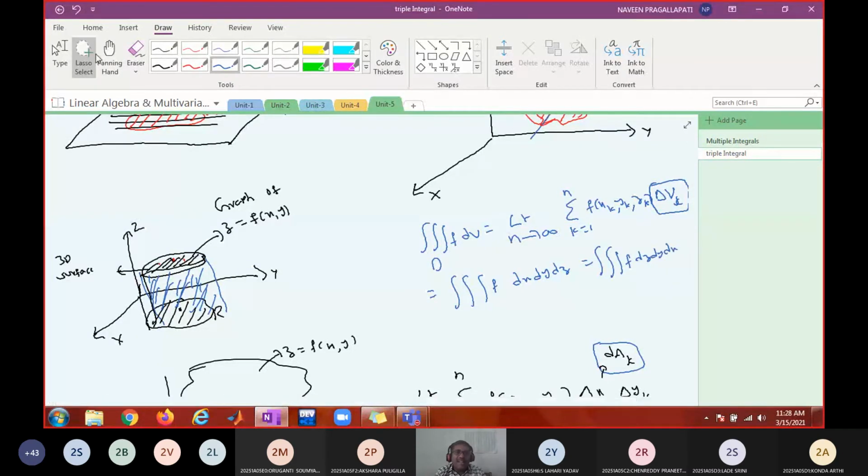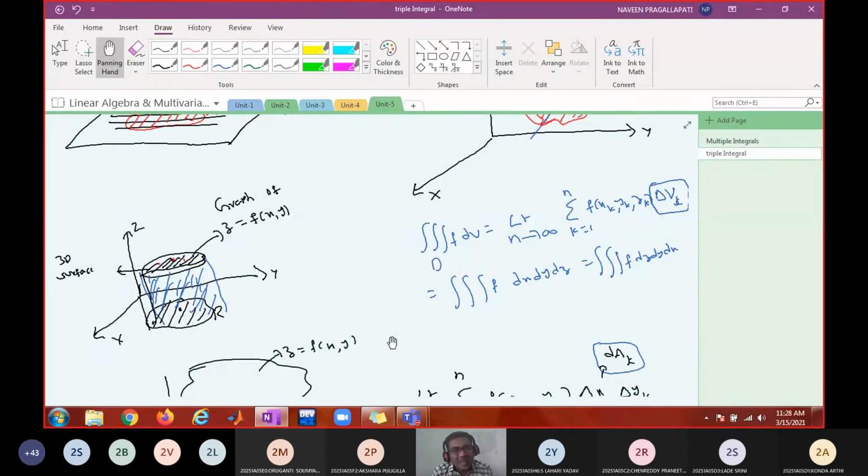Like that, how many orders of integration can I write? In how many ways can I arrange these three? Three ways. I said the word arrange. Please listen carefully. 3 factorial, no? 6.